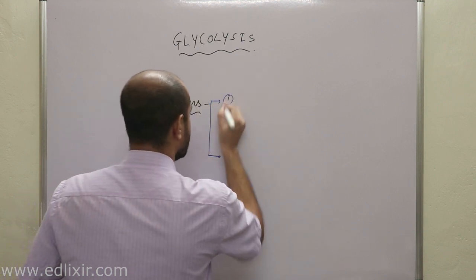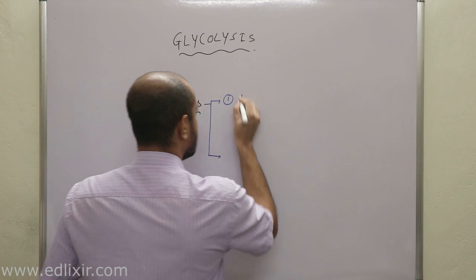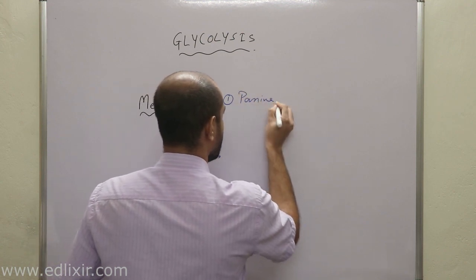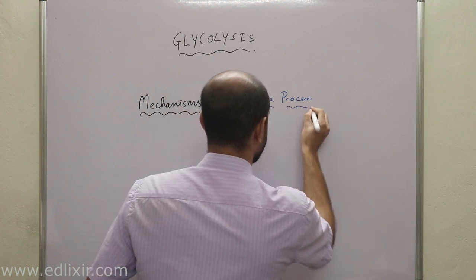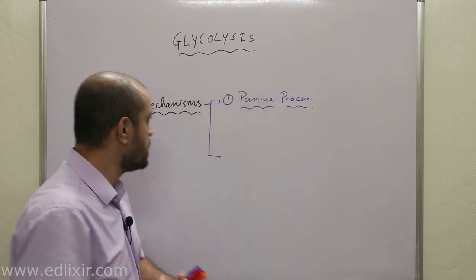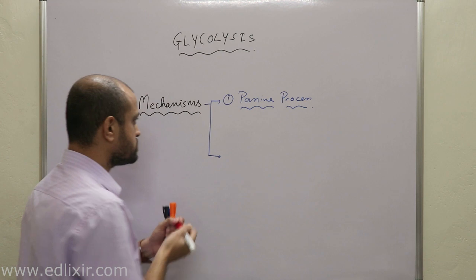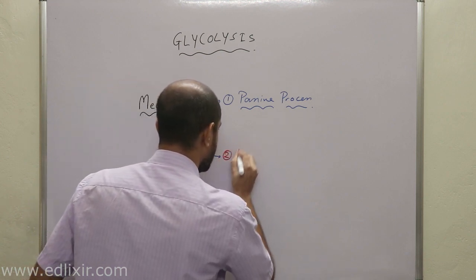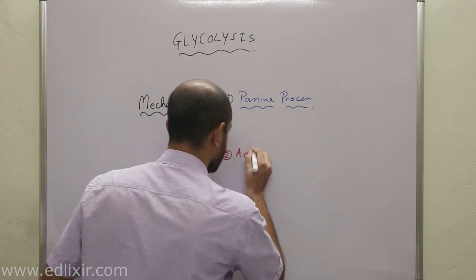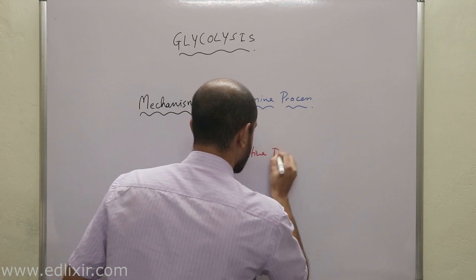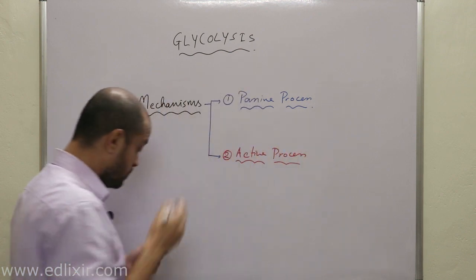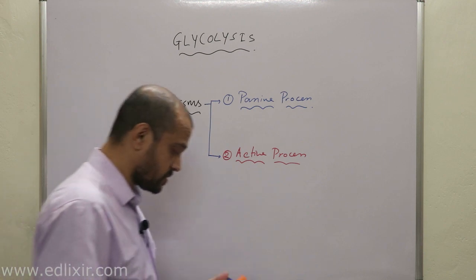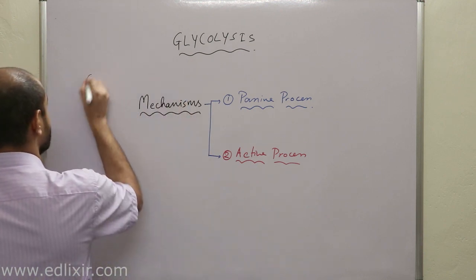Number one is a passive process, in which no ATP, or adenosine triphosphate, is required, and another is an ATP dependent or active process. Clear? So we will first be talking about the glucose transport mechanism into the cell.